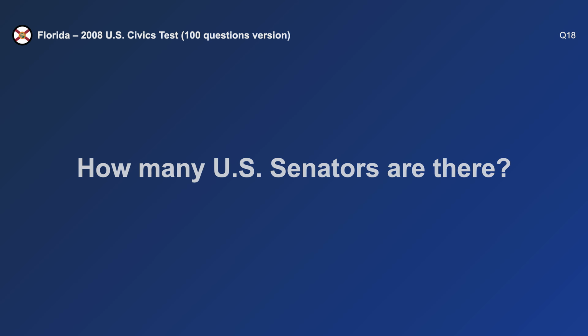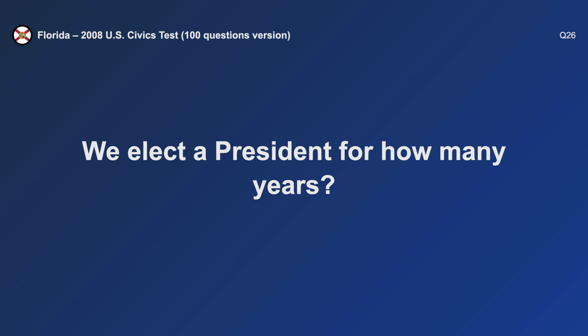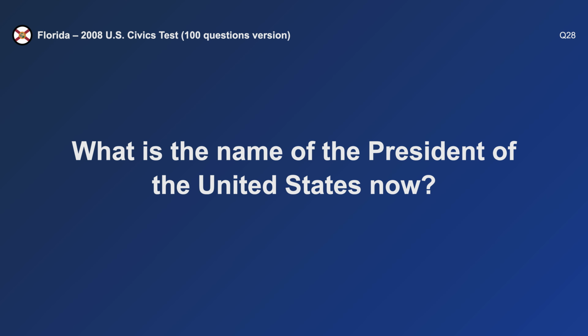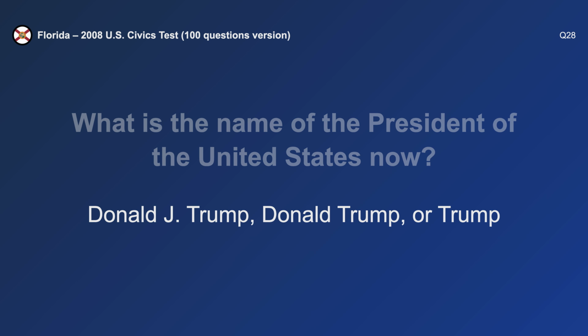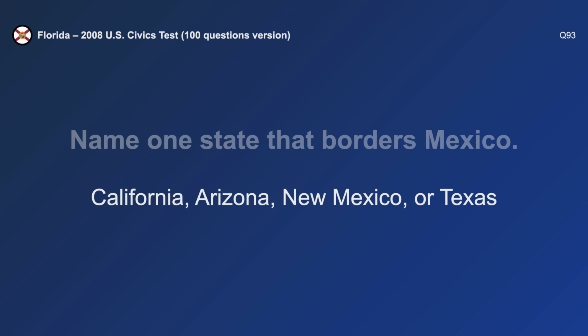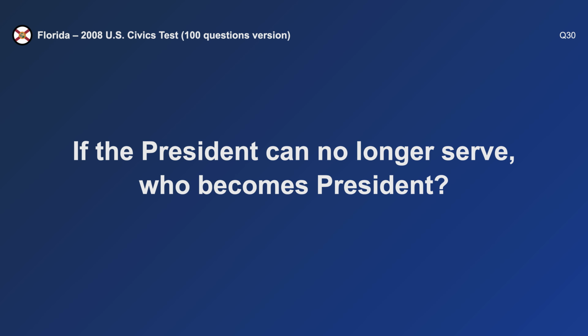senators are there? 100. We elect a president for how many years? 4. What is the name of the President of the United States now? Donald Trump. Name 1 state that borders Mexico. California. In what month do we vote for president? November.